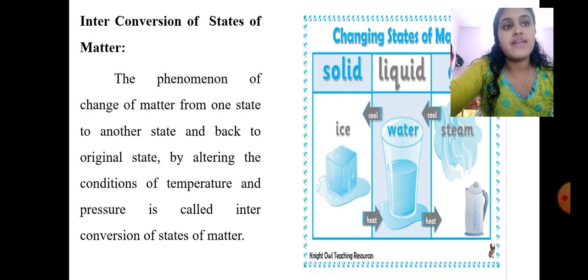By applying pressure or temperature, when we change the state of the matter from one to another and bring it back to its original state, that process is called interconversion of state of matter.